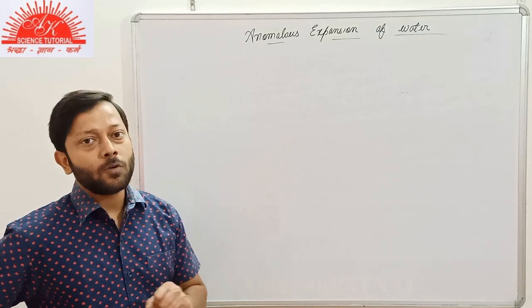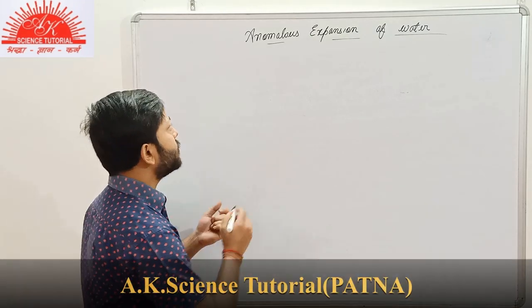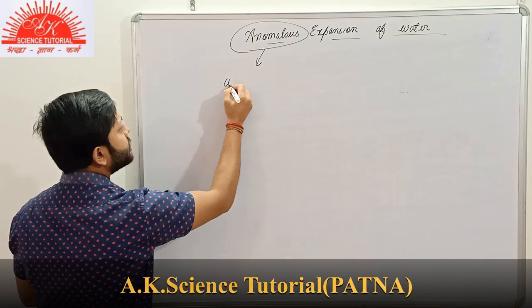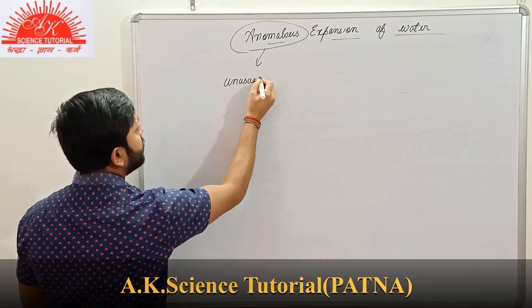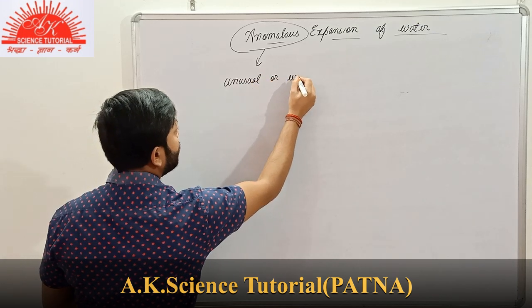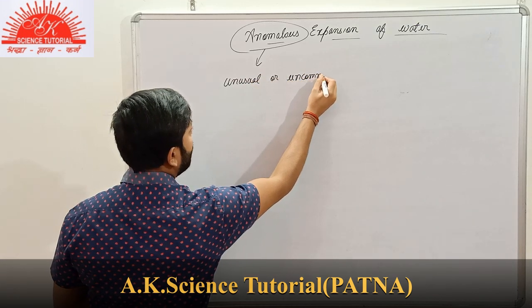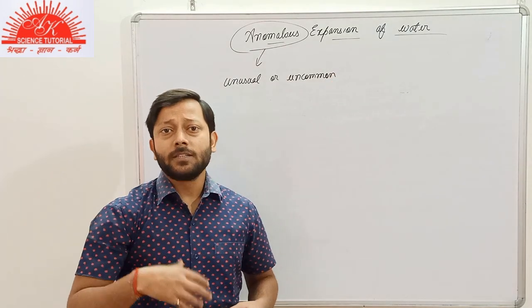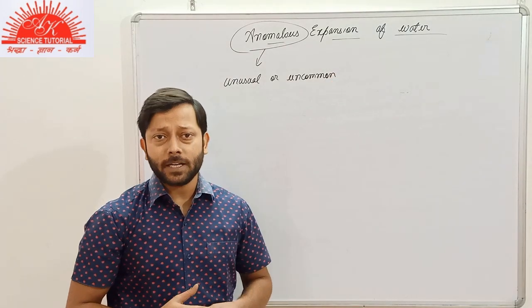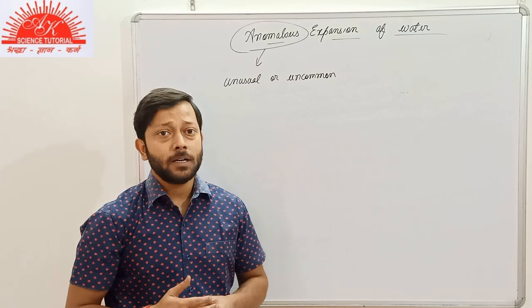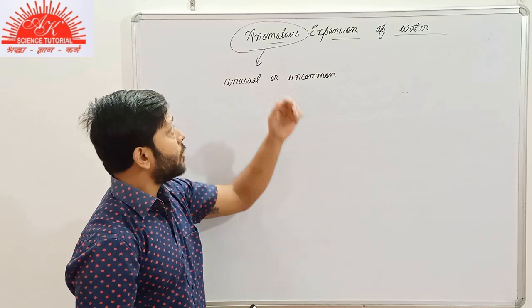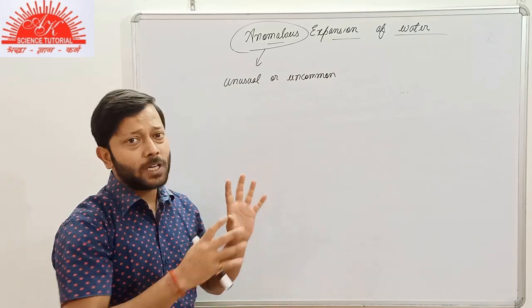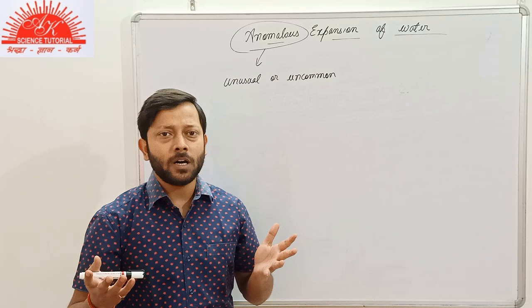Anomalous expansion of water. Now, why do we use this term anomalous? This term means unusual or uncommon, that is not common or not usual. As you know about thermal expansion, you had to provide heat to any body and it would expand. But the term anomalous expansion tells us that there is something unusual in this expansion. What is so unusual in it?